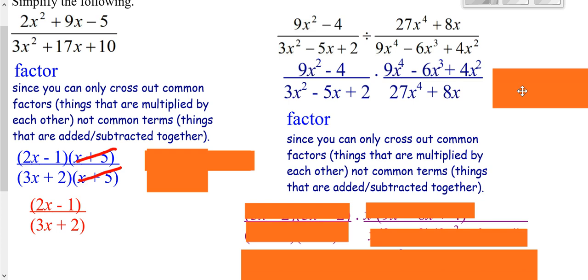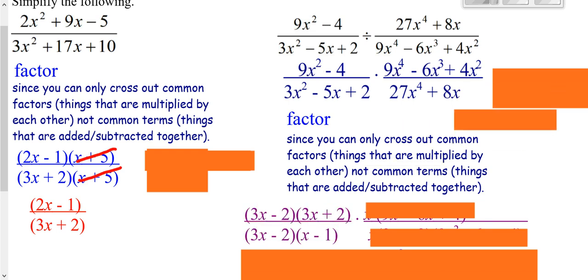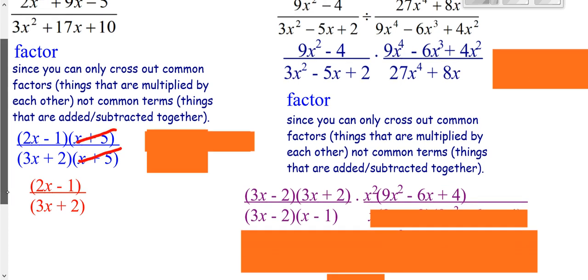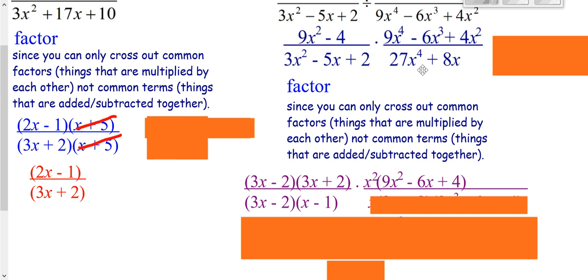Then we'd want to go ahead and factor. So we'll factor the top. The first one is differences of squares. Factor the first denominator. We'll do our AC factoring there. On the top right one here, we'd want to do our greatest common factor and then see if we can do anything else after that, which we can't. It's only a greatest common factor. On the lower right one, the last denominator, you want to do your greatest common factor, and then it would be sum of cubes, and you'd factor that.